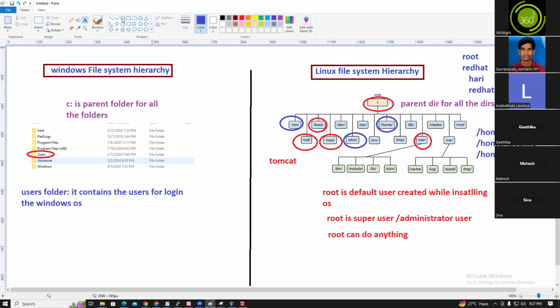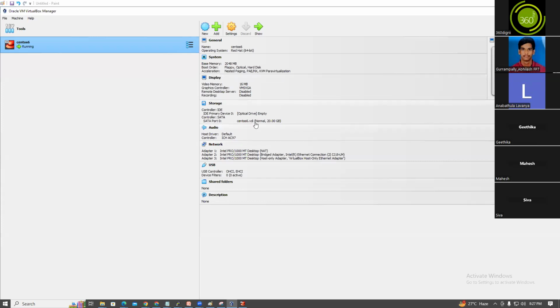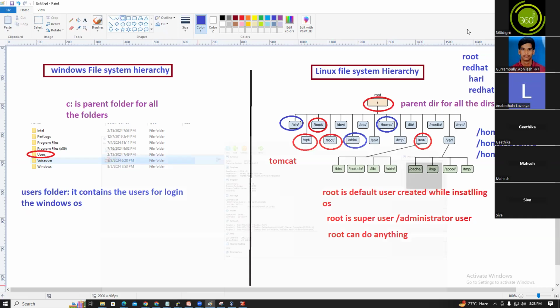Yesterday we installed the OS, right? We installed it under this 20 GB. So where will the hard disk information be available? The hard disk information is available in /dev. What is etc? /etc contains the configuration. All the system related configuration files will be located under /etc. /tmp is the temporary directory, so we can use it for temporary files.